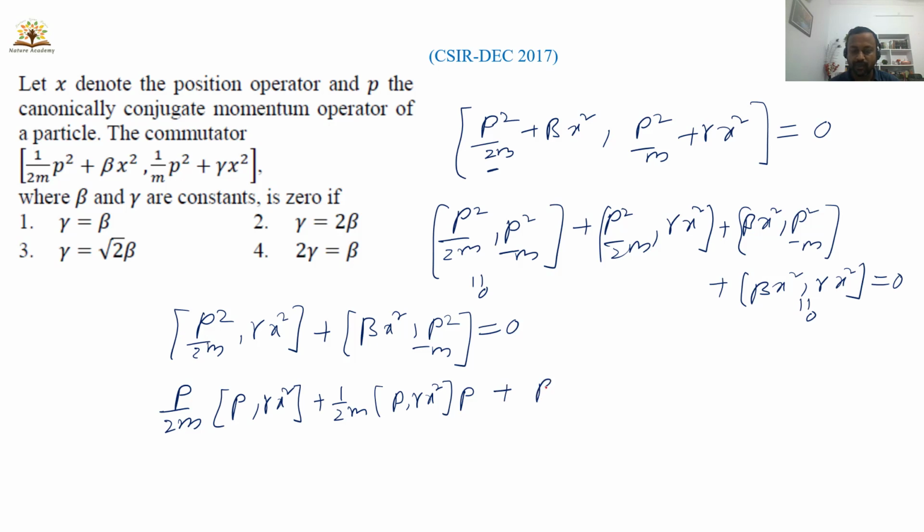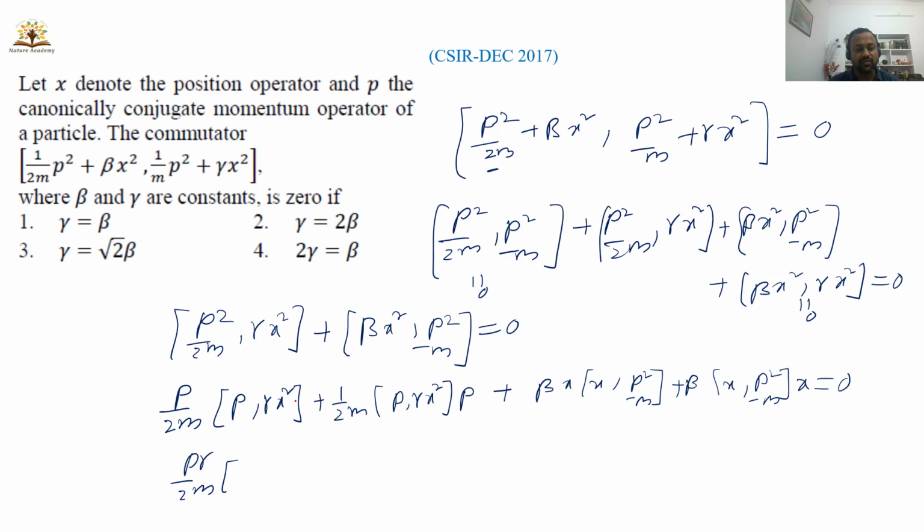Similarly, you can take beta x, I can write it as x p square by m plus beta into x comma p square by m into x is equal to 0. This is the way to expand the commutations. If you want, you can also take gamma outside. This is p gamma by 2m.